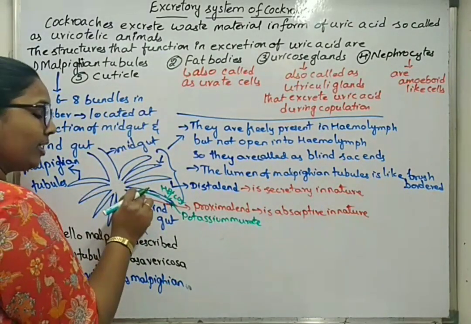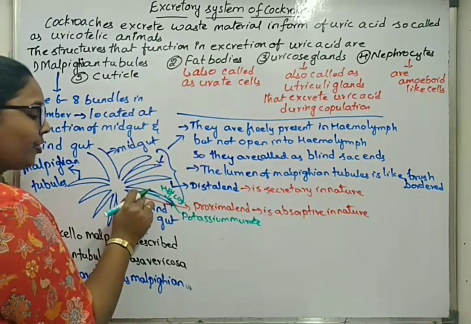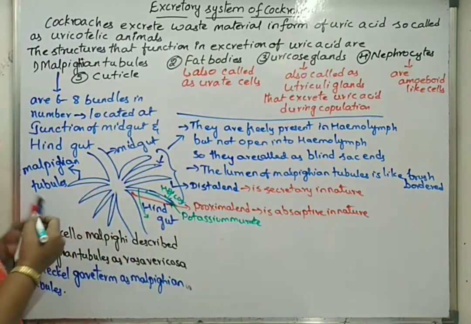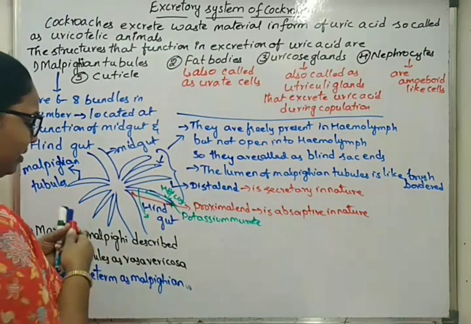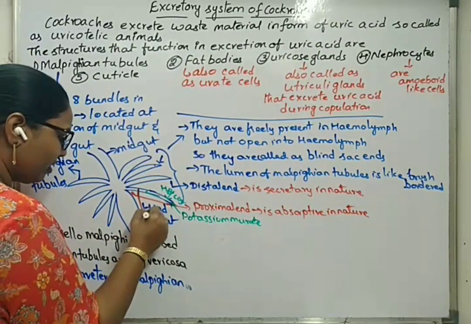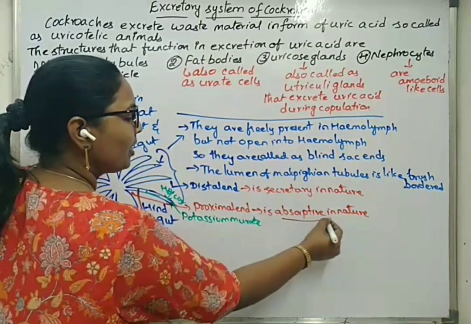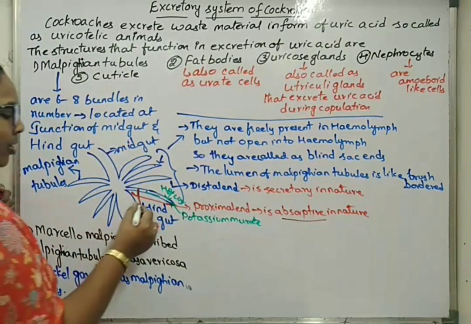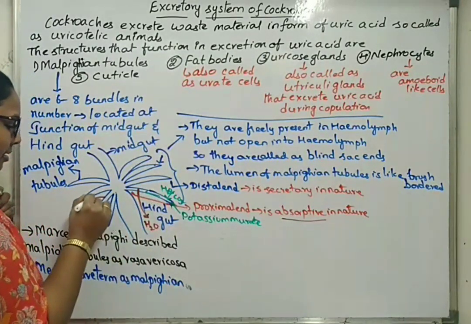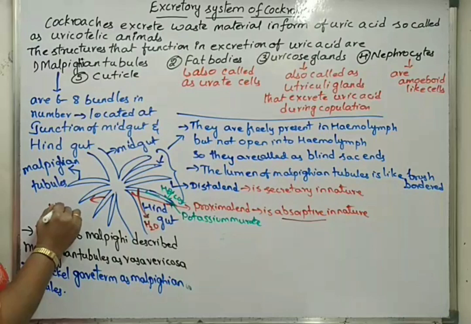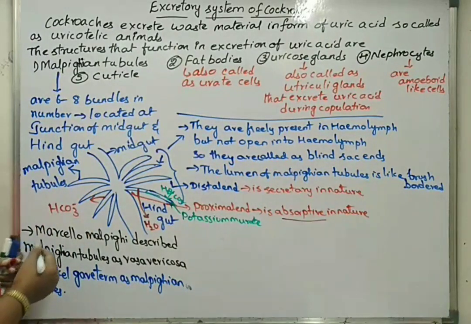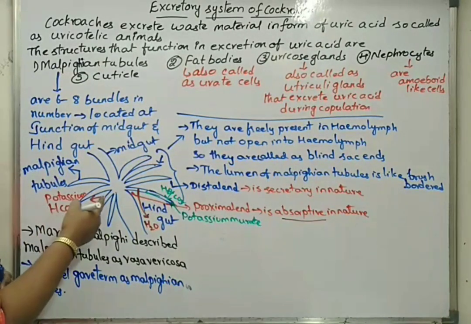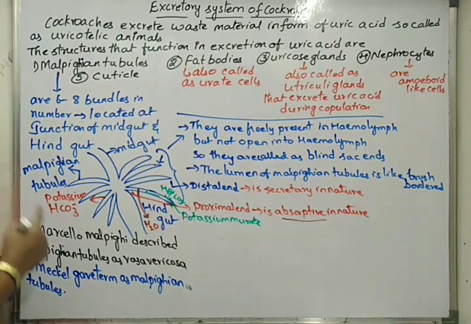But water is necessary for the body of cockroach, so from the proximal end, water is diffused back into the hemolymph. So we will put another arrow mark. This means these are absorptive in nature, back to the body. Along with water, some substances like bicarbonates, potassium bicarbonates, are diffused back into the body to regain the lost water.